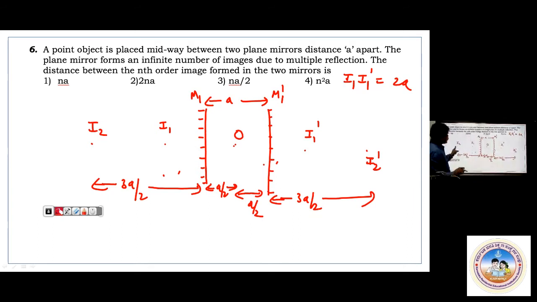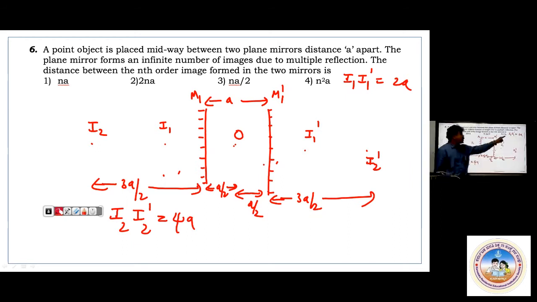Now you find out the I2 dash distance. What will be I2 dash? Distance between I2 as well as I2 dash, that's the second image. 3a by 2 plus a, 3a by 2 plus 3a by 2, that will be 3a plus this distance a. It will be 4a.